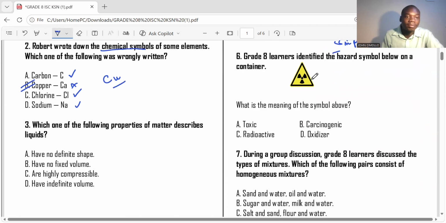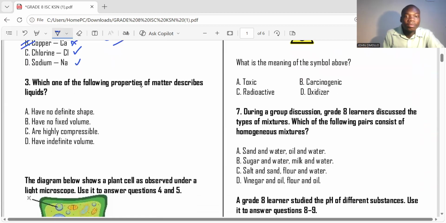Ca is for calcium. Which one of the following properties of matter describes liquids? We know liquids, they flow. Liquids have no definite shape. That is true. They have a fixed volume. They are highly compressible. No, gases are highly compressible. They have an indefinite volume. They have definite volume. So they have no definite shape is the right answer in this case. So that is a property of matter that describes liquids.